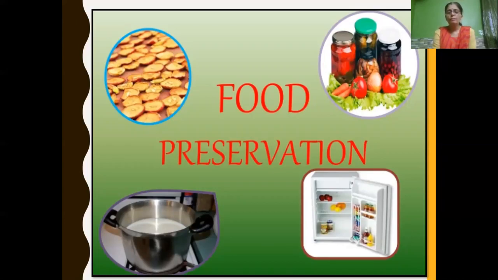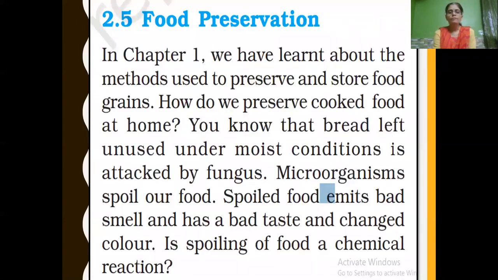So these are the different methods of food preservation that we are going to learn in detail. Before that, in the first chapter on crop production and management, we have learned how harvested food grains can be preserved properly. The same way, here we are going to learn about cooked food. How do we preserve cooked food at home?